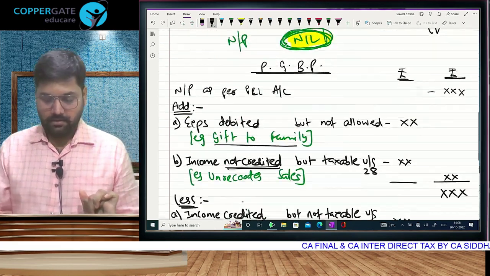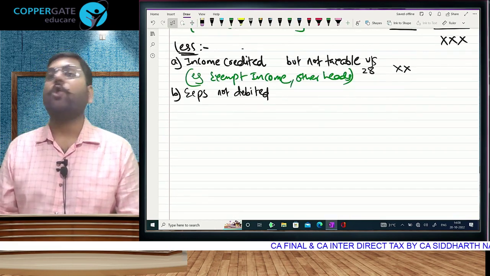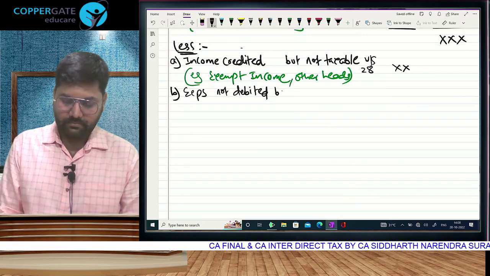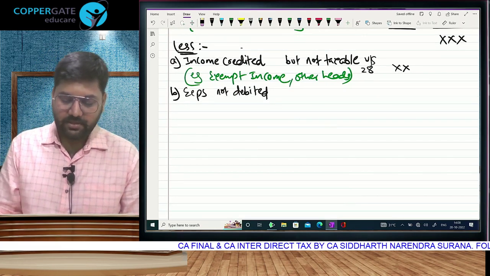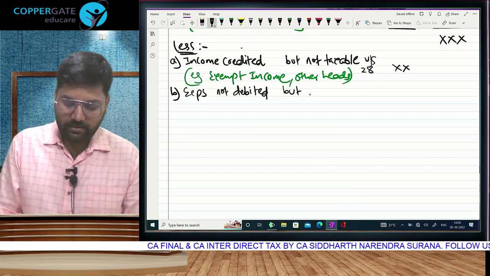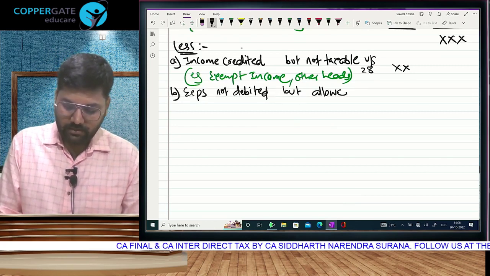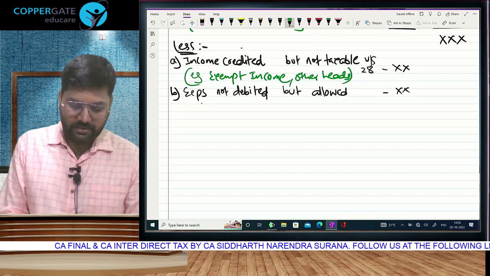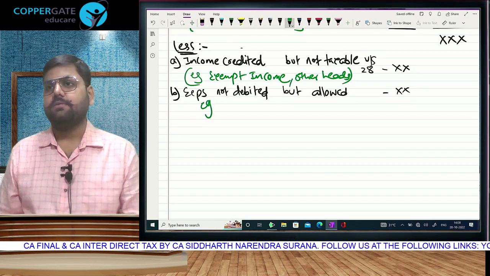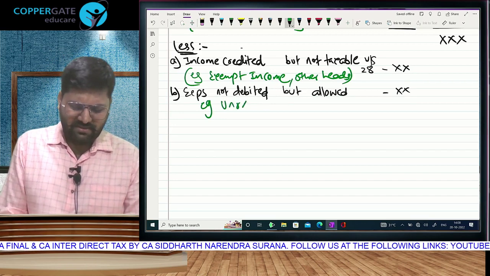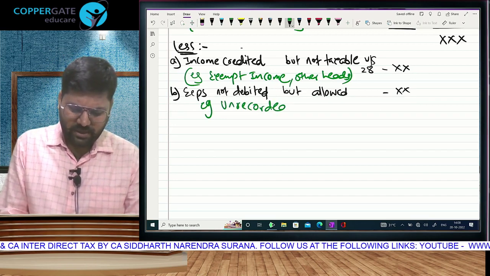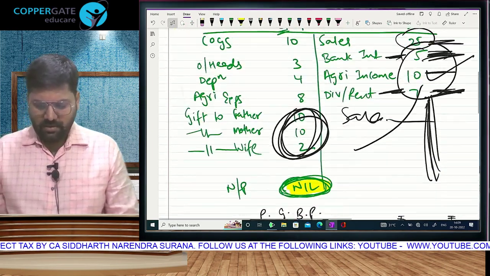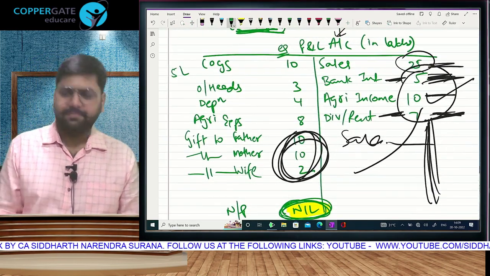Correct or not? So listen, expense which is not debited but allowed as a deduction. Expense which is not debited but allowed as a deduction. Example. Can I then say something called unrecorded purchases? To give you an example, one minute here. Purchases of 5 lakh, one bill was eliminated in the accounts.